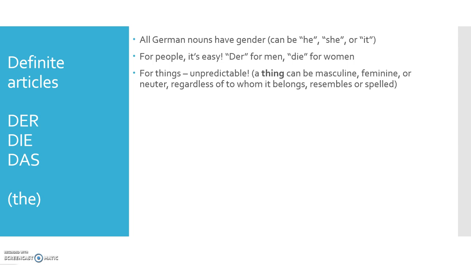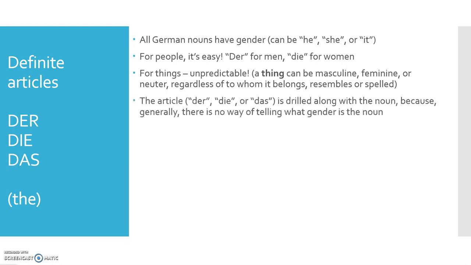And my desk and my mic that I'm using, the computer that I'm using, the phone I'm looking at, they're all it. In German, my coffee mug is going to be she. Surprise. My coffee is a he. My cell phone is das, which is it. My computer is a he, a guy. My book is it, neutral. And it's not only because it belongs to me. Once gender is established, it is permanently attached to that noun.